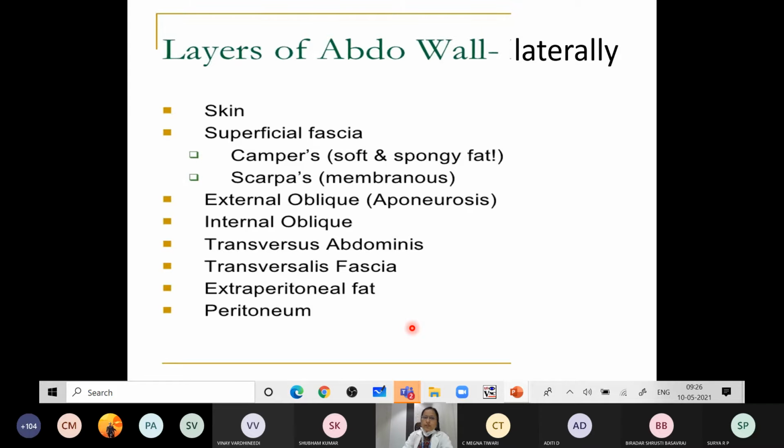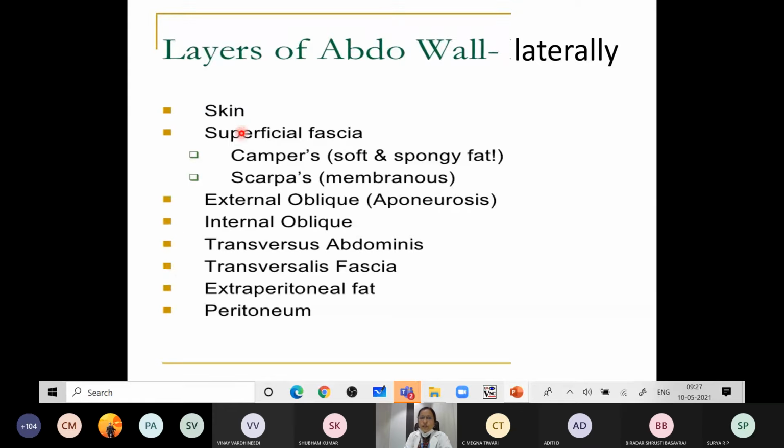We have told the anterior abdominal wall is firm and elastic, so it has numerous layers. What are those layers? The first layer is the skin. Then you have the superficial fascia, then the 3 flat muscles, that is the external oblique muscle along with its aponeurosis, internal oblique muscle along with its aponeurosis, the transversus abdominis muscle, the fascia transversalis, the extraperitoneal fat, and the peritoneum. So these are the layers of the abdomen.